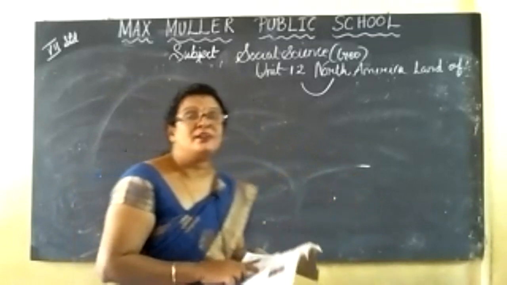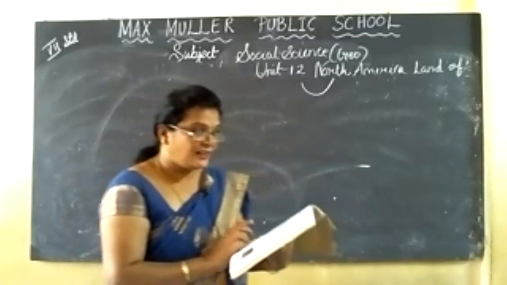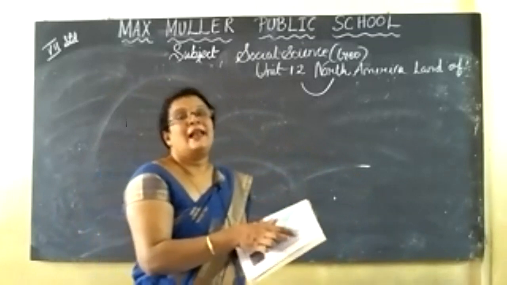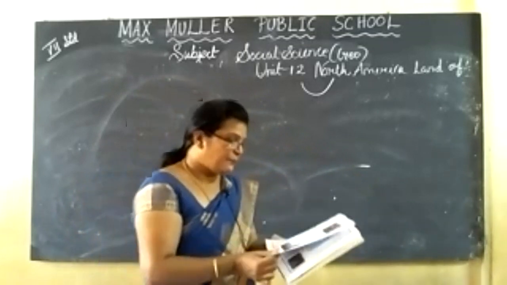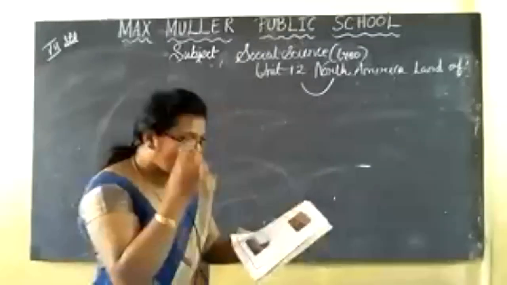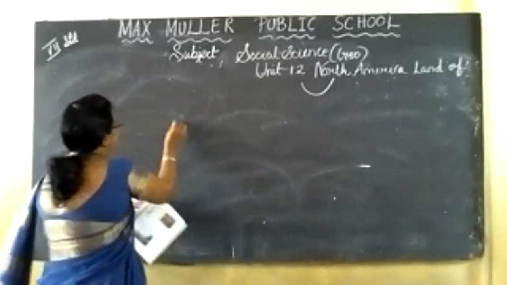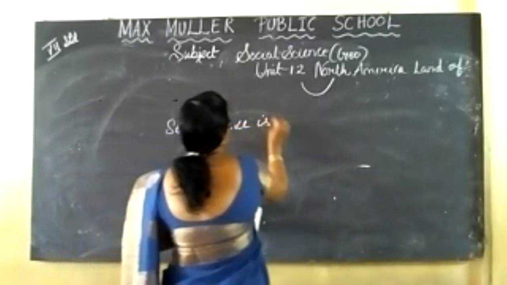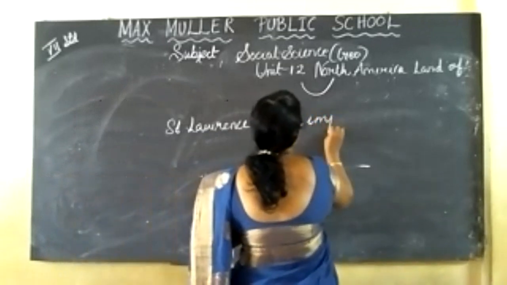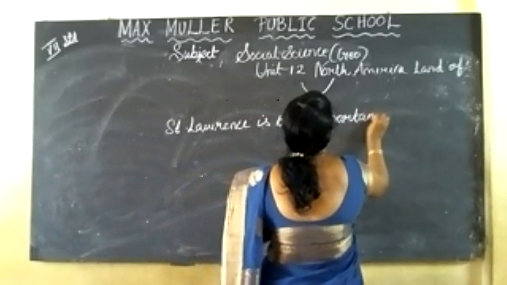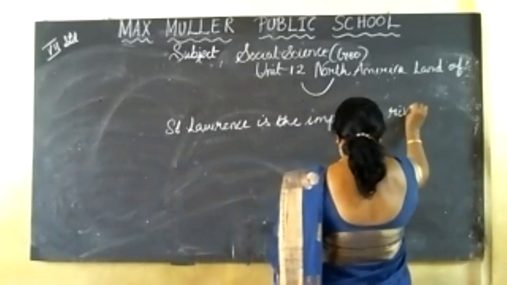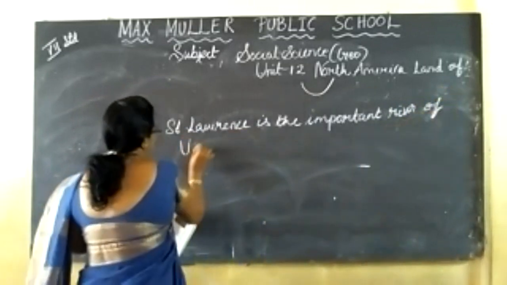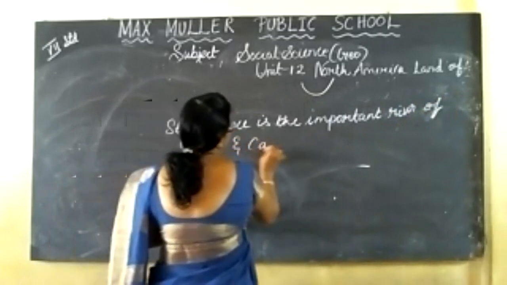The St. Lawrence is an important river. If we look here, we can find the St. Lawrence River, which separates the Labrador Plateau and the Labrador Sea. Please note it down: the St. Lawrence is an important river of USA and Canada.